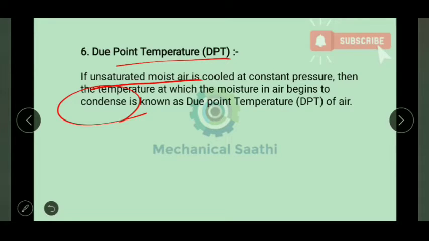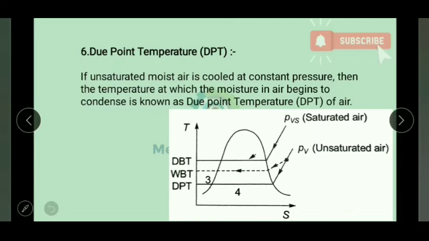So let us see the temperature versus entropy diagram over here. This line shows the saturated air line, so it is for the saturated region, and this corresponds to unsaturated vapor pressure. Let me use the pointer over here.